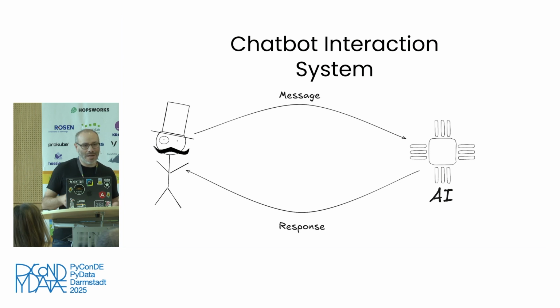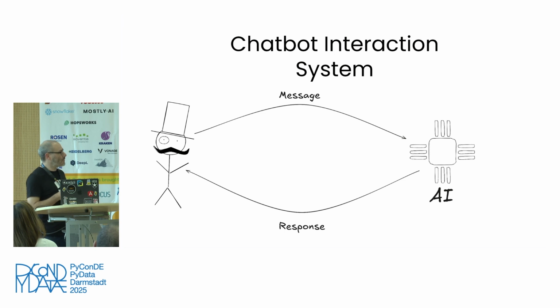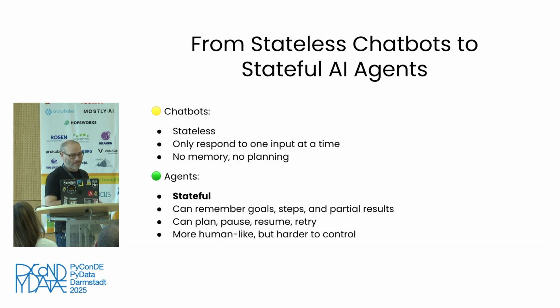We use them all the time. We confess our darkest secrets to the AI, and we are cool with that. But sometimes we want a little bit more, because stateless for chatbots is just simply not cool. It cannot do too many things, because every time we want to do something with them, we need to remind them what we were talking about, and it's kind of tedious, and they forget. So we want some kind of state.